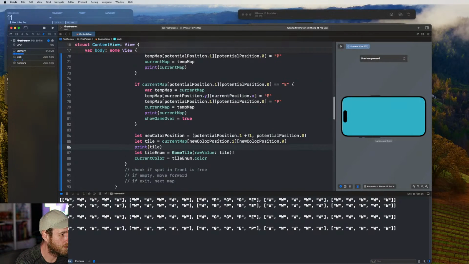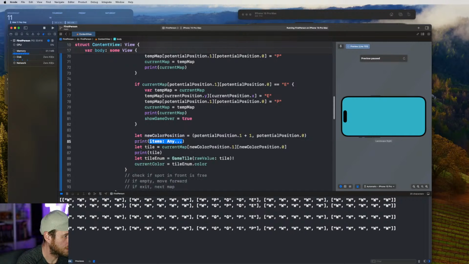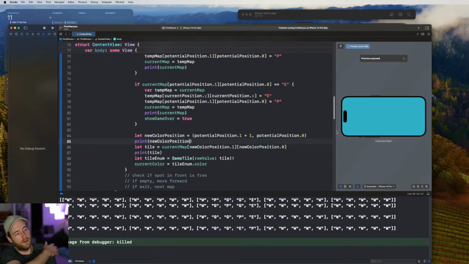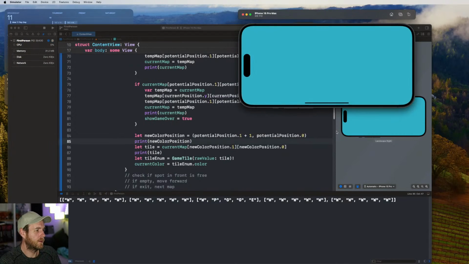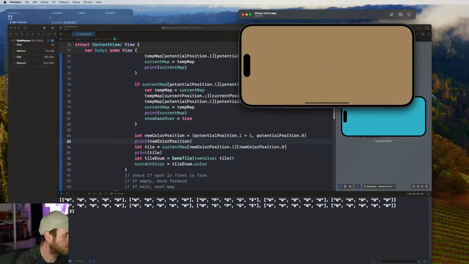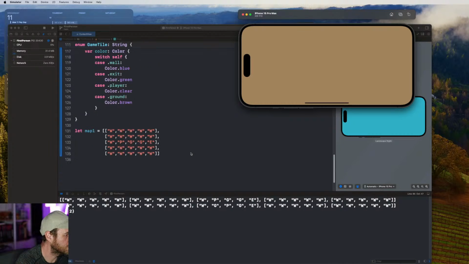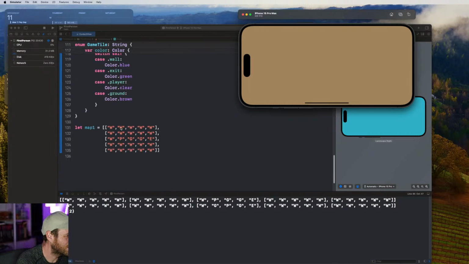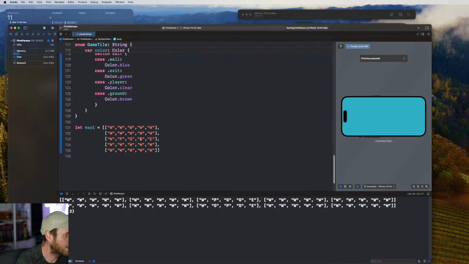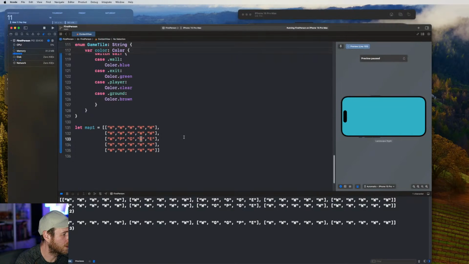All right, so we've got that wrong again. I should probably print the position as well. New color position, so I can debug where we're going wrong, like where we're at. So we move forward. It's 3, 2 is the new color position. So if we go 0, 1, 2, 3, 0, 1, 2. So this is where we are. This is the new position we're looking at. So we've got ground. If I move forward one more time, we've got 3, 3, which is incorrect.